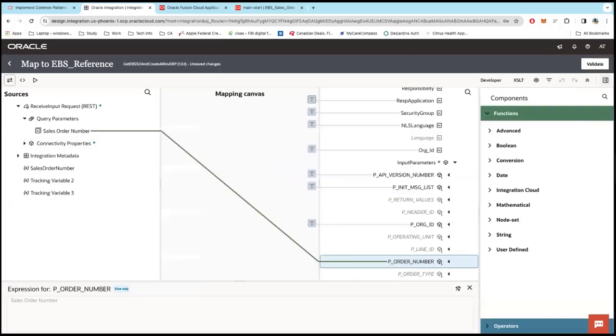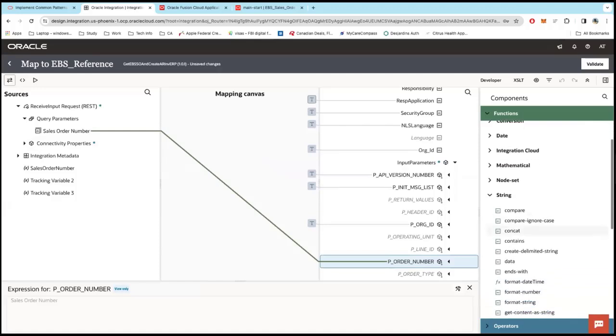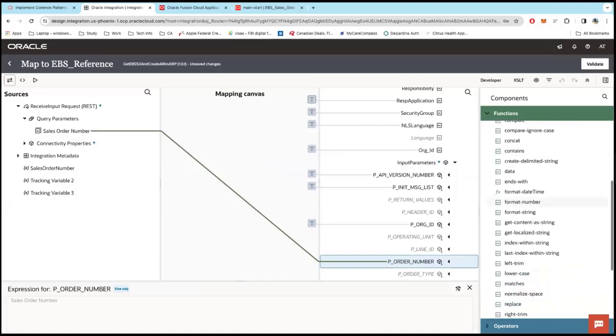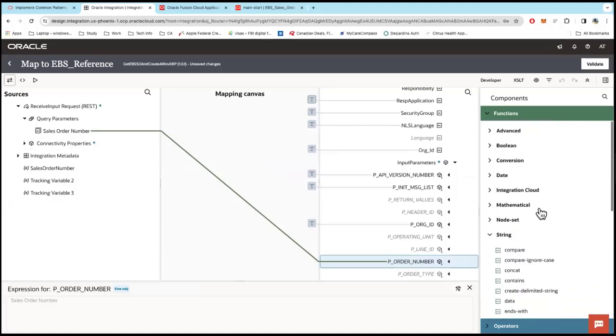That's where this option comes into the picture, where we have functions to do all sorts of things. We have conversion functions, converting numbers to strings and all sorts of things. We have date functions. We have string functions that do concatenation, that do formatting, all sorts of things. And at the end, of course, if you don't see a function, or if it's getting too complex to use multiple functions to achieve what you want, you can always add a user-defined function.